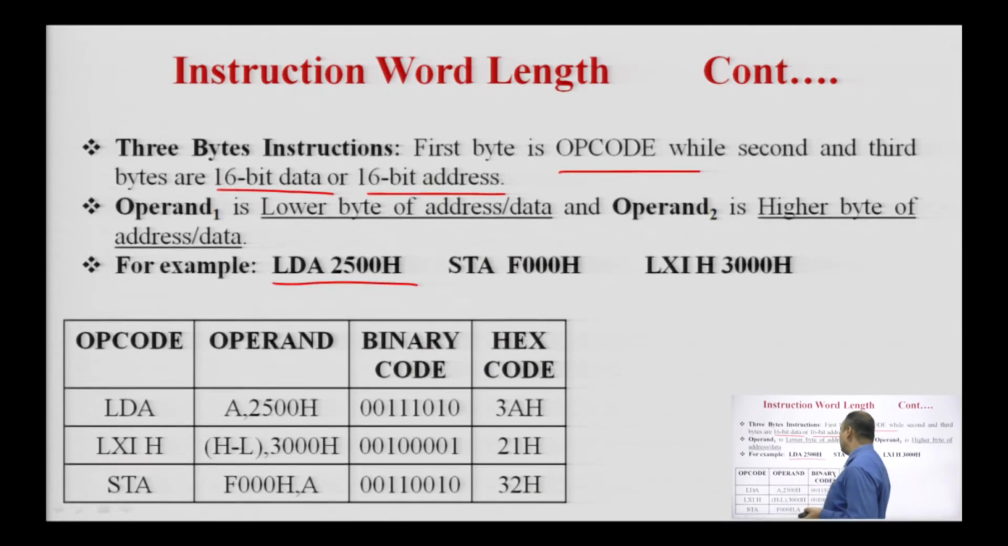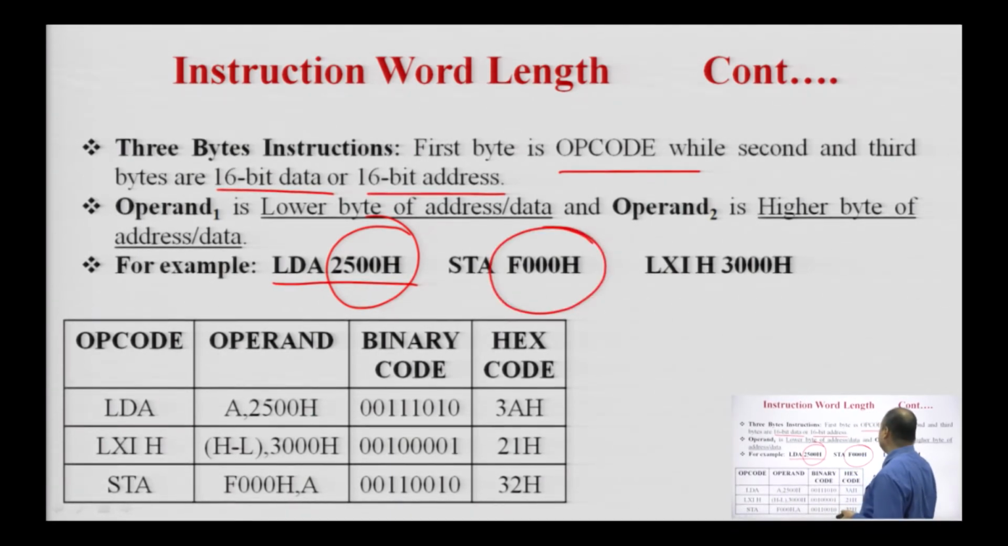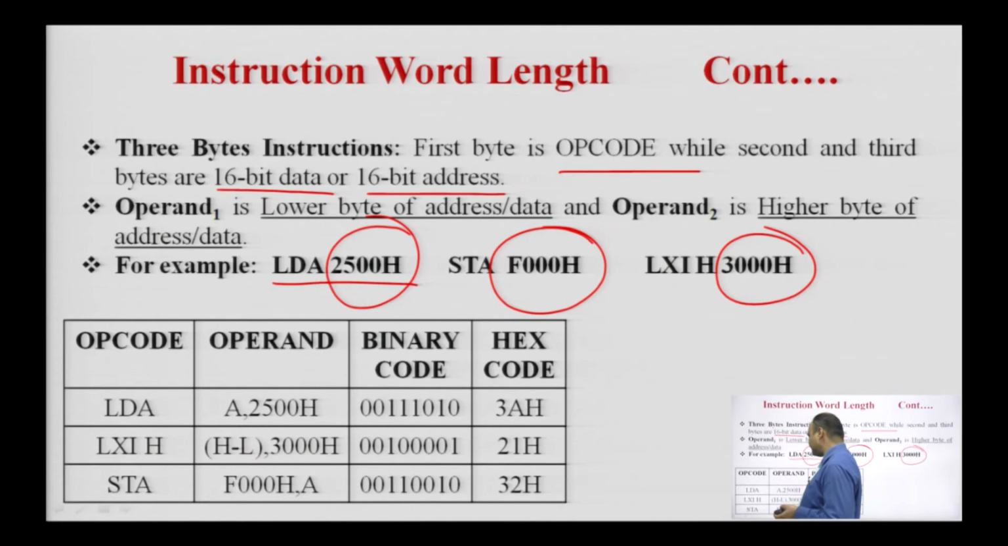Examples of 3 byte instructions are LDA 2500H, which is the 16 bit address of the memory location where the data is present, and STA F000H, the address of a memory location. LXI H,3000H is the 16 bit data. With the help of these instructions we can identify that they require 3 bytes. The first byte is the operation code, operand 1 is the low byte of the address or data, and operand 2 is the higher byte of the address or data.